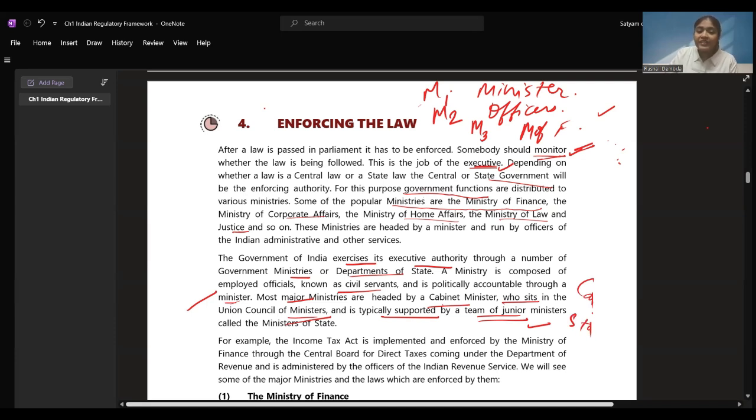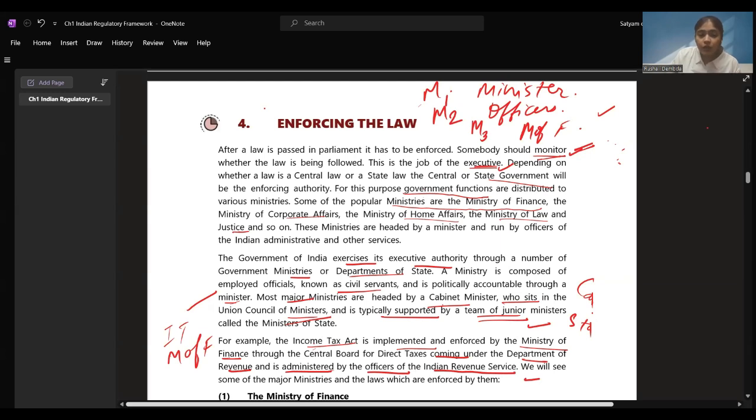Okay. For example, the Income Tax Act is implemented and enforced by the Ministry of Finance. The Income Tax Act comes under the Ministry of Finance, right? Through the Central Board for Direct Taxes, which comes under the Department of Revenue. Now they are under the Department of Revenue and are administered by officers of the Indian Revenue Service.